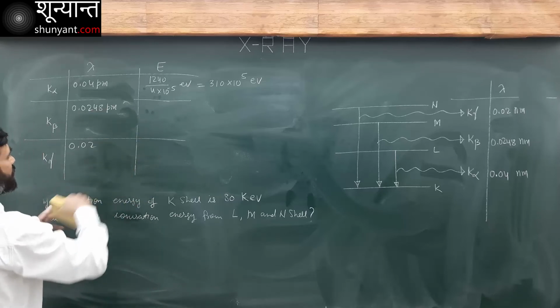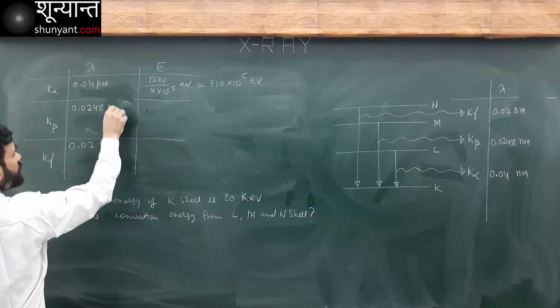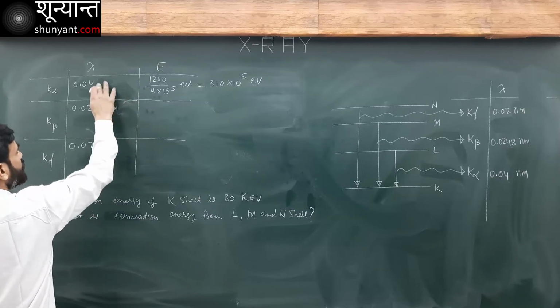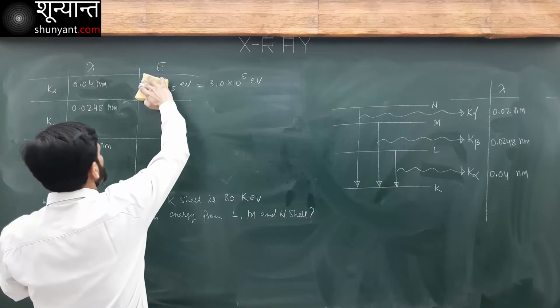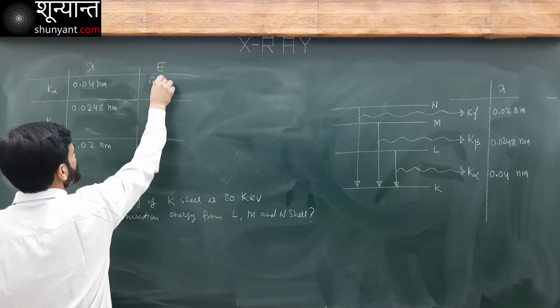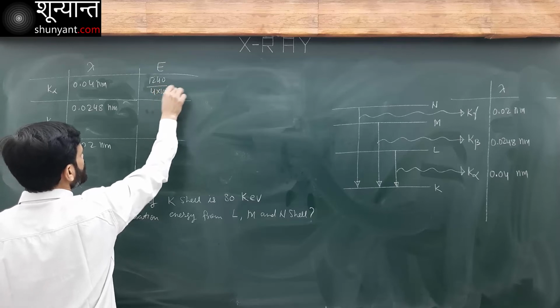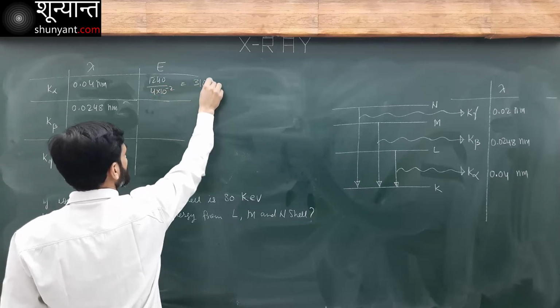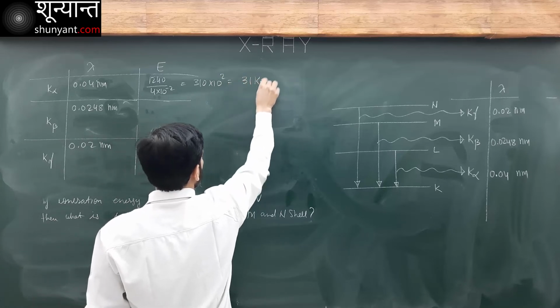All of this is nanometer. Now it should be fine. So this is 1240 over 4 into 10 minus 2, this is 310 into 10 power 2, and this becomes 31 kilo electron volt.